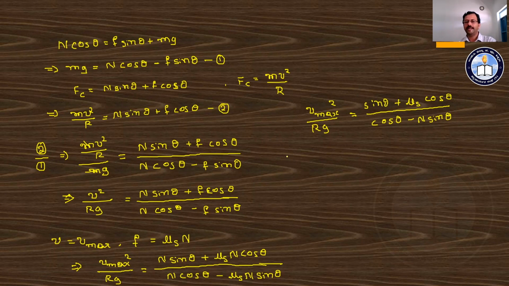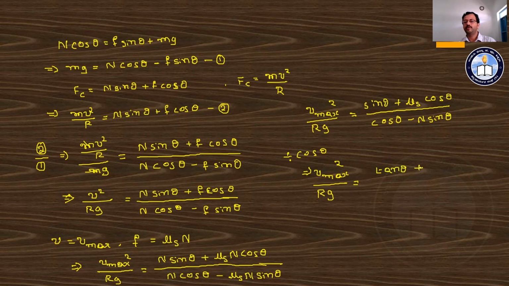Divide numerator and denominator of the right hand side by cos theta, and hence we can see the value of v max square divided by rg is equal to sin theta divided by cos theta, which is equals to tan theta.